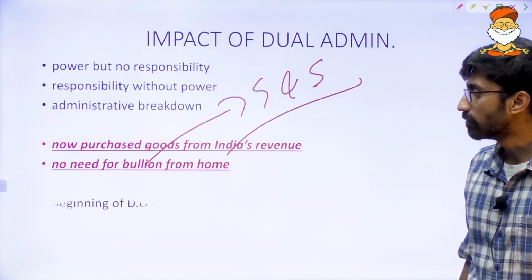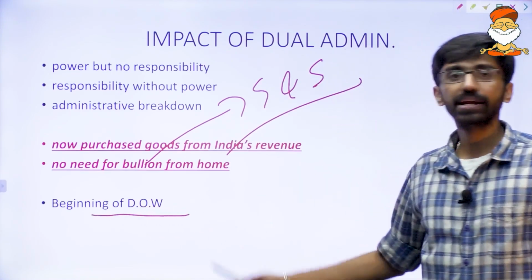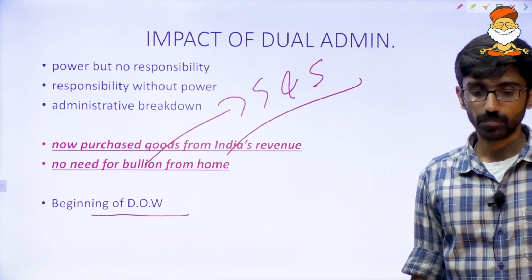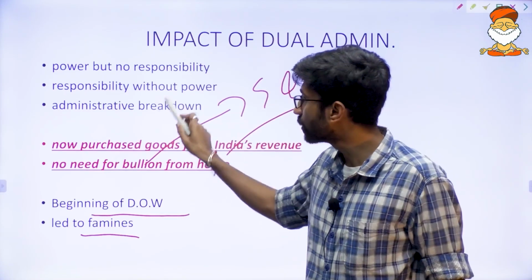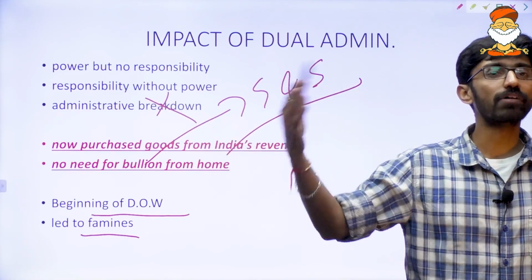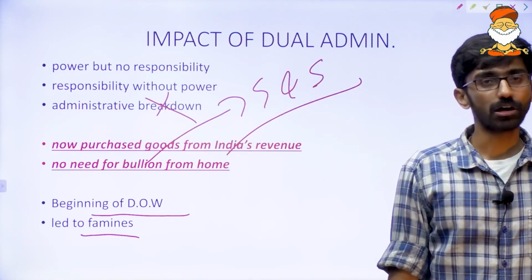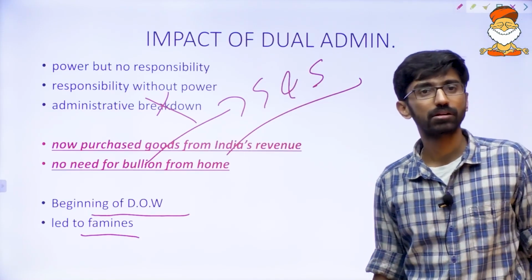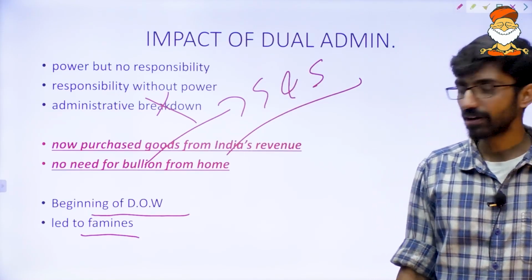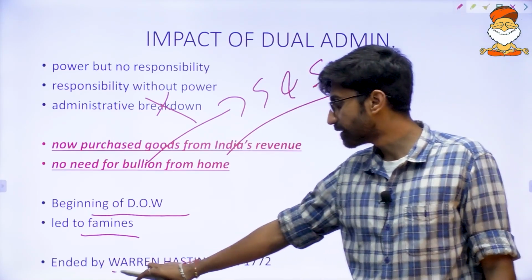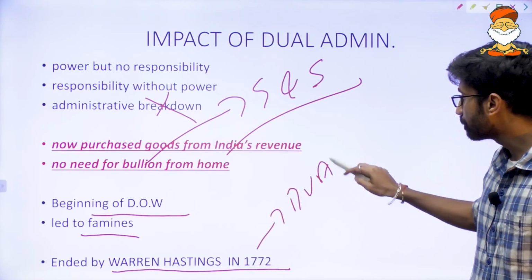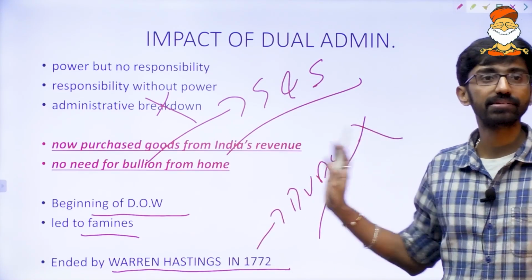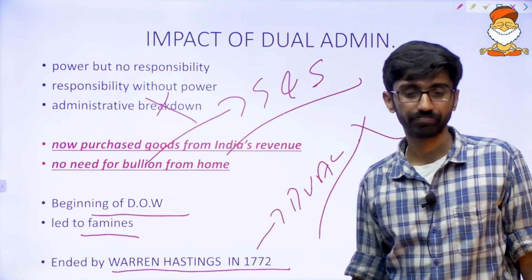Bullion means gold and silver. And now the beginning of drain of wealth, and it led to a lot of famines in India. Because of this administrative breakdown, a lot of famines happened. Famines means hunger, starvation. And finally, the dual administration was ended by Warren Hastings in 1772.